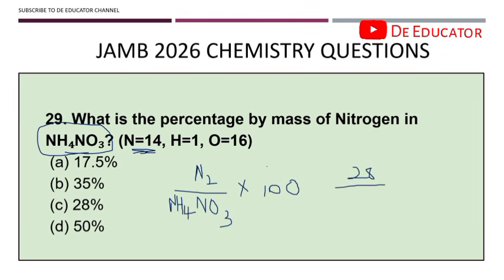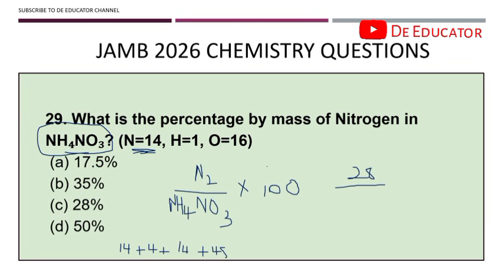Now let's calculate for NH4NO3. N is 14, H is 1, and we have 4H, that's 4. Then we have N again, that's 14. Then we have O, 16, but it's 3, so 16 times 3 gives us 48.